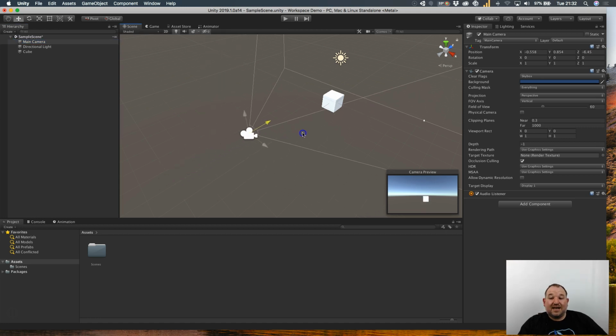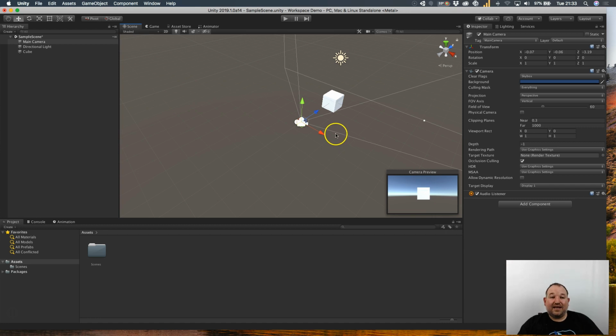You can see the size of the cube is actually increasing in perspective based on the distance away from the camera. Okay, so I'm just going to bring this down a little bit so we get the camera to look at the cube in the center.